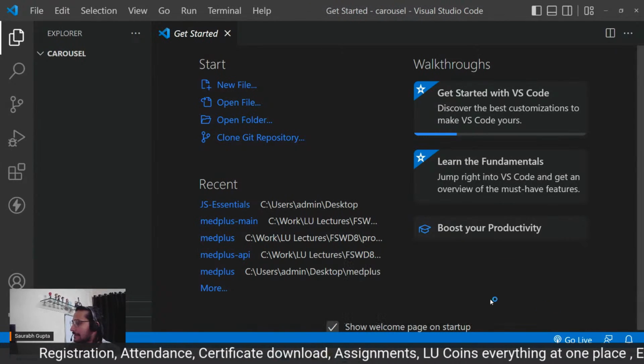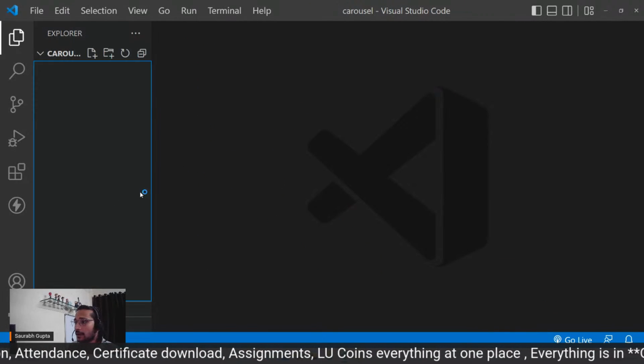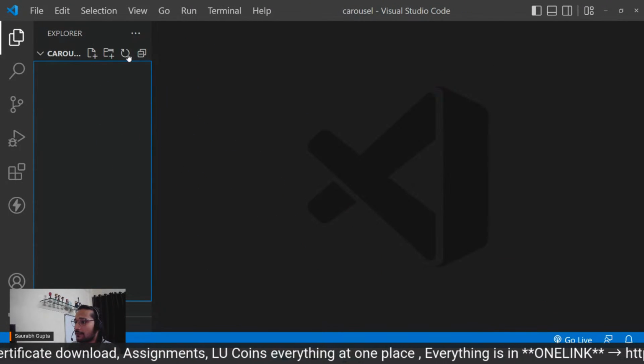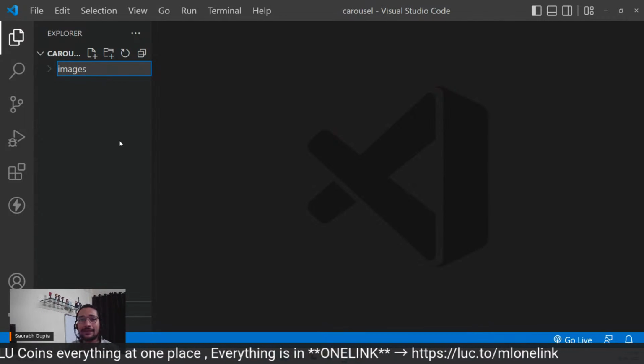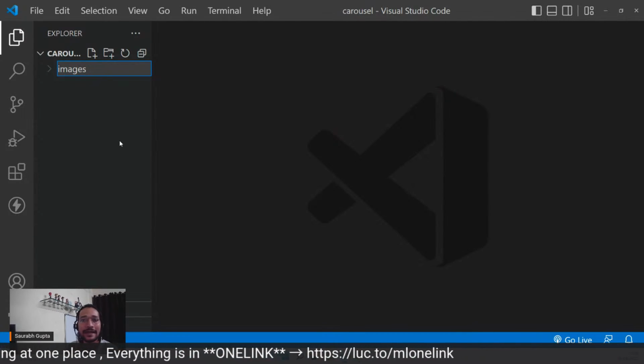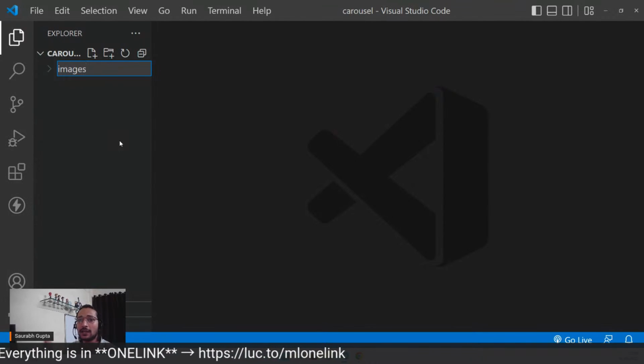Carousel. Now, first of all, the first thing we need is a few images. So what I'm going to do is create a folder here and call it images, because that is the most important thing. Now it can be images, it can be your own made creatives, whatever you want to highlight on your site.